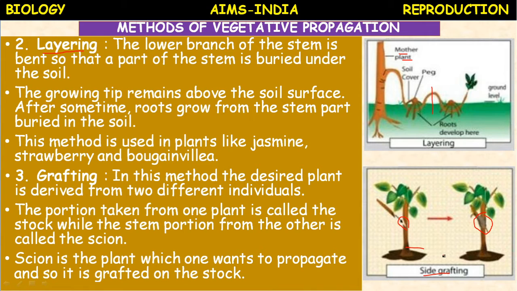There are different methods of grafting, like bud grafting and tongue grafting. Three or four types of grafting are popular. Most horticulture plants, fruit yielding plants, citrus and mango plants can be propagated by grafting.